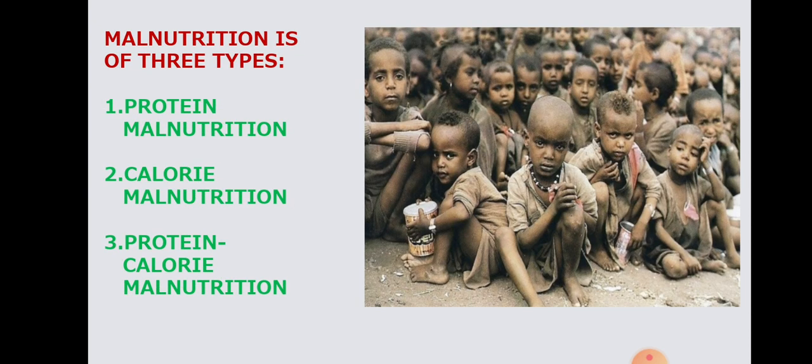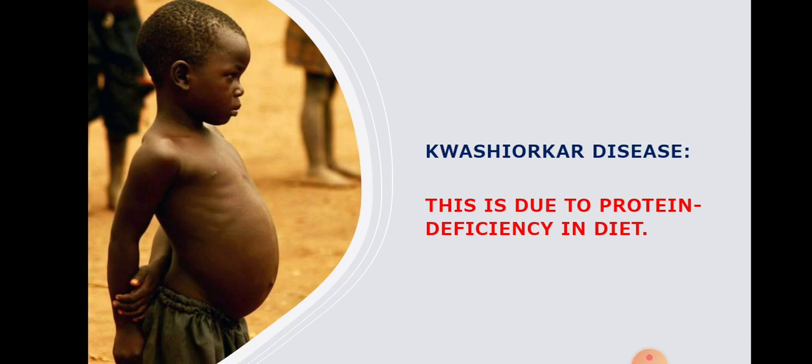Malnutrition is of three types. What are those? Protein malnutrition, calorie malnutrition, and protein and calorie malnutrition. Let us observe the harmful effects of malnutrition in children. First one, we will go to Kwashiorkor disease. See, you are seeing the picture over here, right? This is due to protein deficiency in the diet, children.